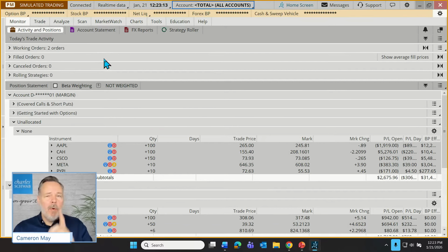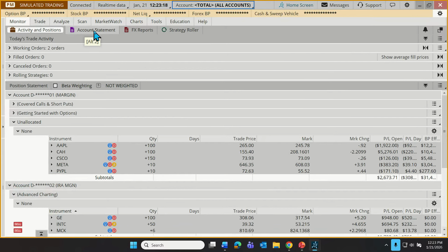Now, one thing I will point out as we move over to the trade tab is there's this account statement sub-tab just below the monitor area. When we're in the monitor page, we have this row of sub-tabs, and actually we get a row of sub-tabs in each of these tabs up the top. The account statement is where we would go to see historical trades. You know, how much did I make or lose on something that I placed a couple of months ago or last year? Just like if we wanted to find historical transactions in a bank account, we would go to the account statement. That's what we do in a trading or an investing portfolio as well.